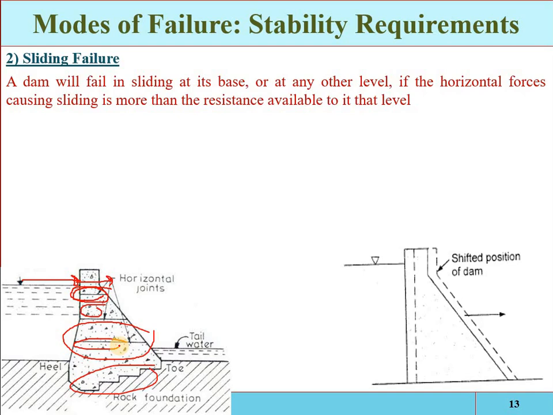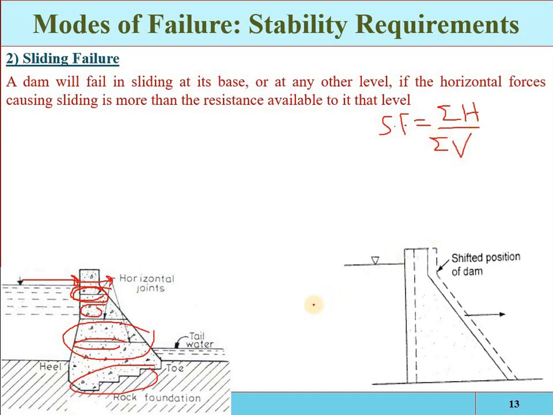So if the shear strength is not taken into account, first we find the sliding factor. The sliding factor is equal to the sum of the horizontal forces divided by the sum of the vertical forces.